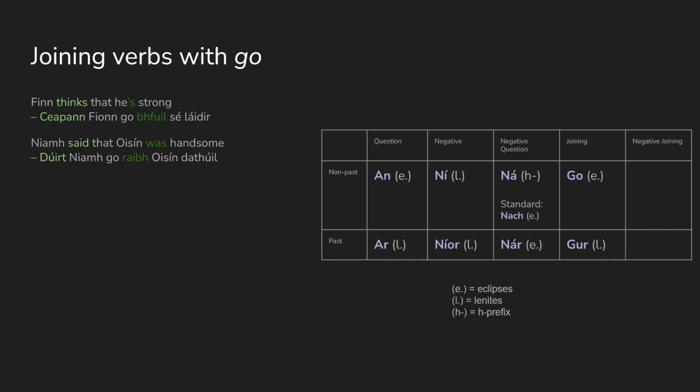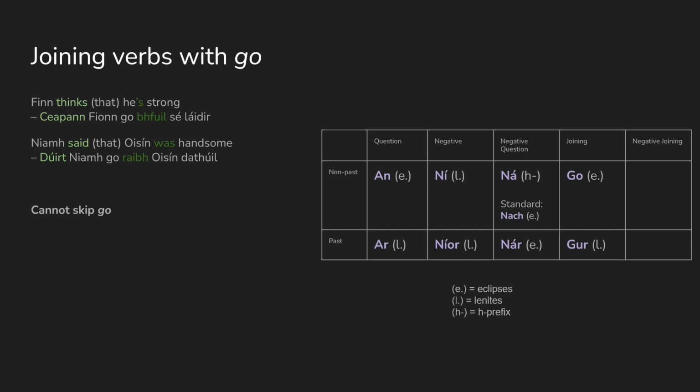Dúirt Níl go raibh asín dahúil. Níl said that asín was handsome. We can link two verb phrases using that go in a subordinating clause, if you want the technical term for it. Now, in English, you can skip the word that in these kind of sentences. So you can say, Finn thinks he's strong. Níl said asín was handsome.